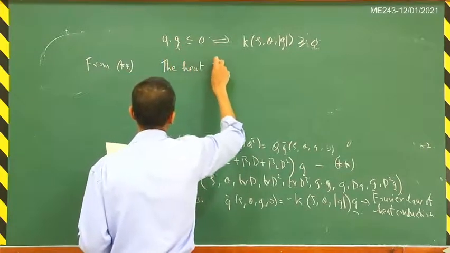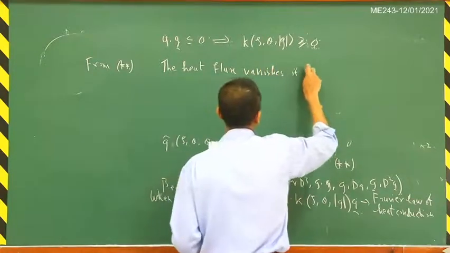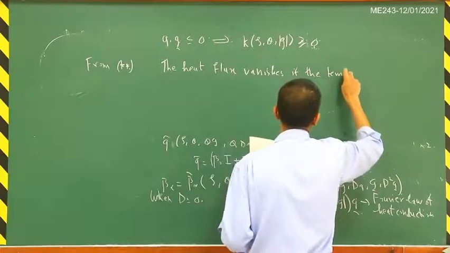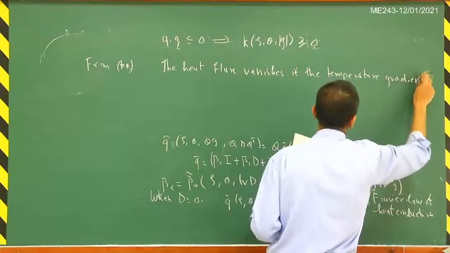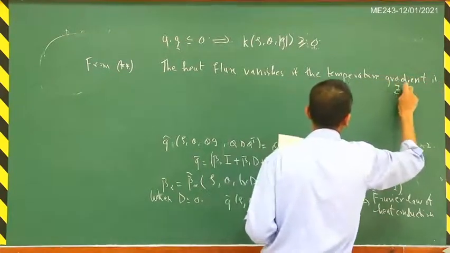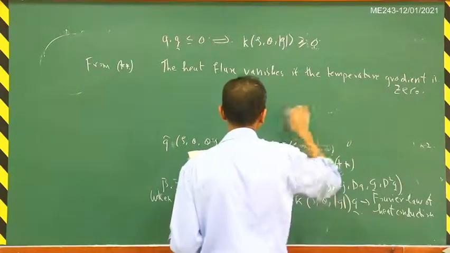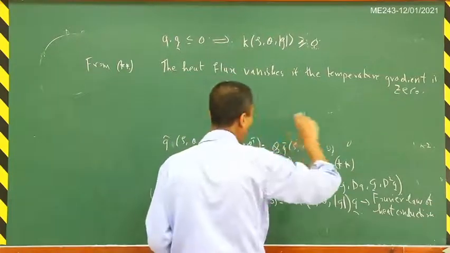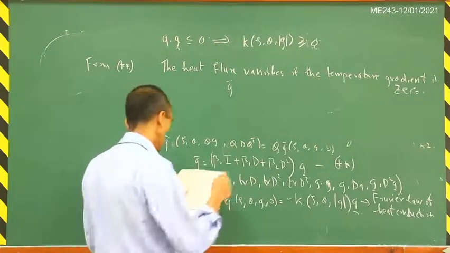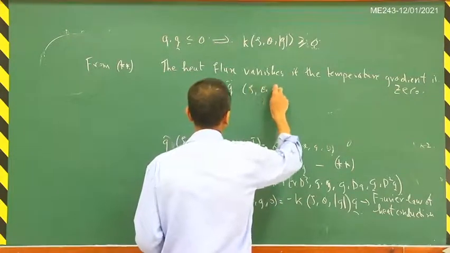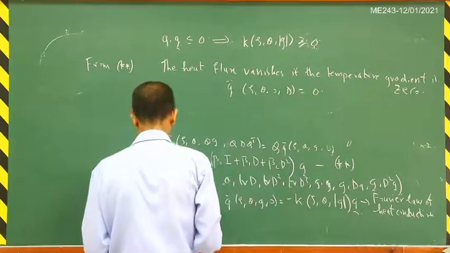Heat flux vanishes if the temperature gradient vanishes. If the temperature gradient is 0, then the heat flux is 0. So that is one. This looks like an intuitive result, but still, as I said, the importance of this framework is that we are able to derive these results very rigorously instead of relying on intuition and so on and so forth. So this is q(rho, theta, 0, d) equal to 0, and we also saw that